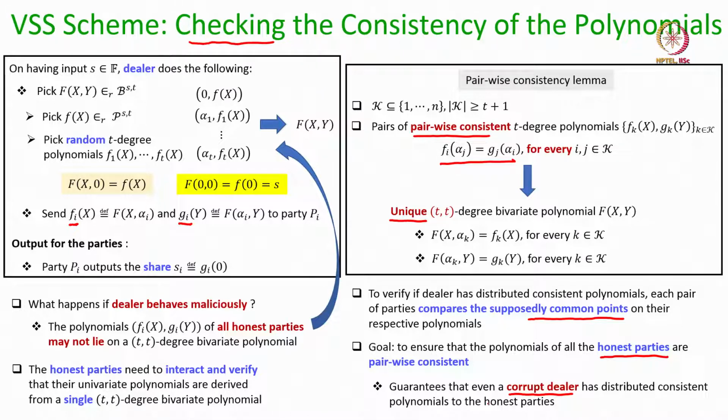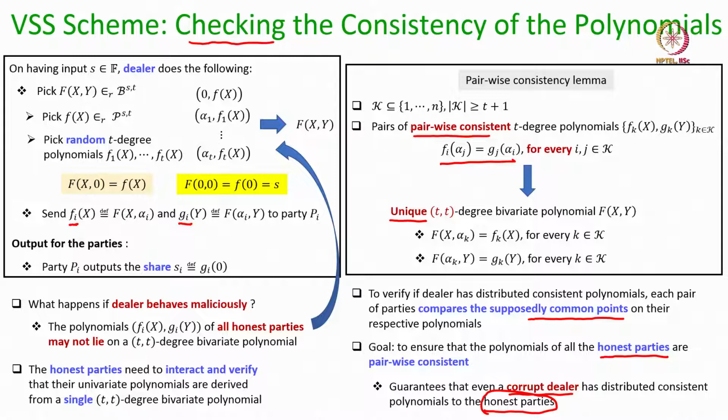I would like to stress here that we would like to check the pairwise consistency between the row and column polynomials of only the honest parties. We do not care what exactly the corrupt parties get, because they can output anything. So, the strong commitment property is only with respect to the shares of the honest parties. We do not care what shares the corrupt parties output, because they may not follow the protocol instructions. In fact, they can output any share whatever they want at the end of the sharing phase protocol.